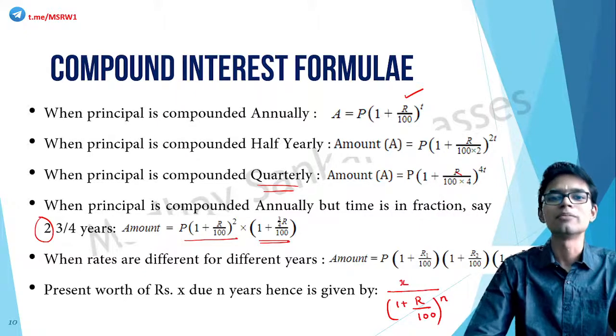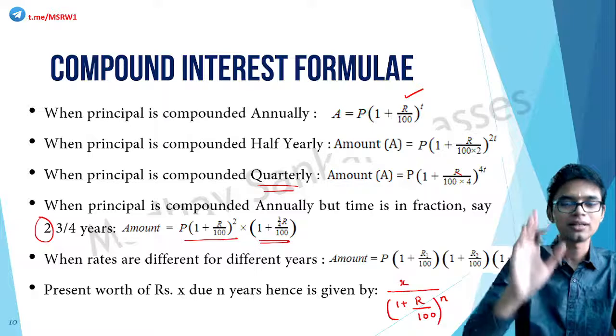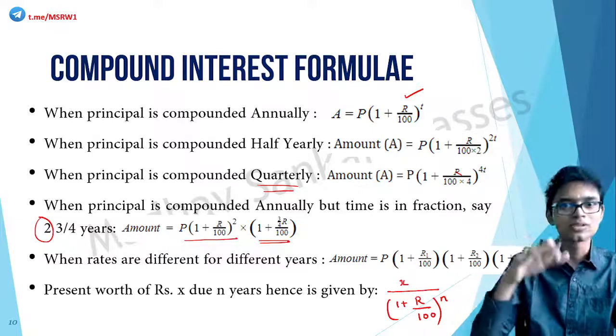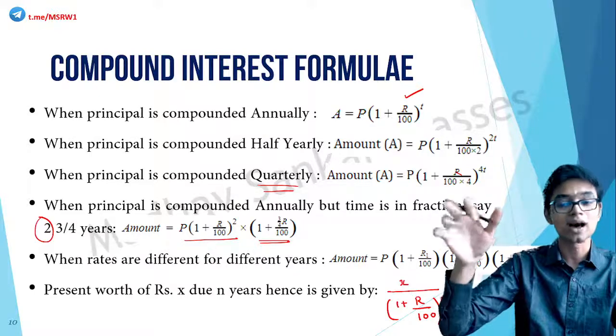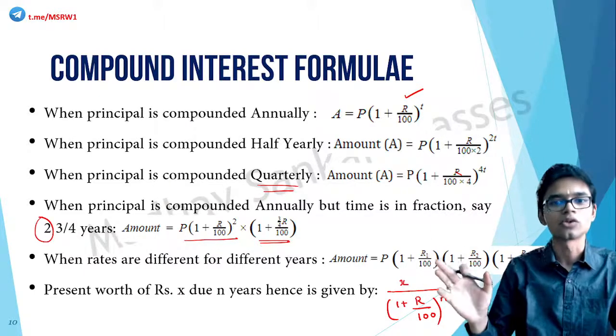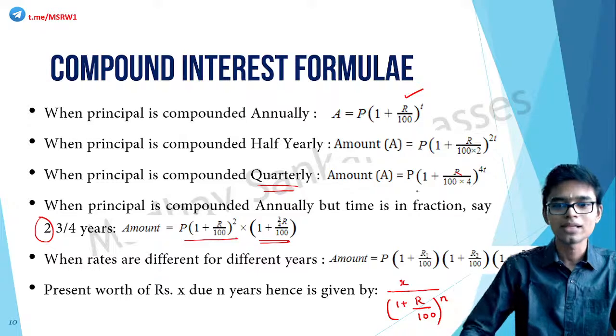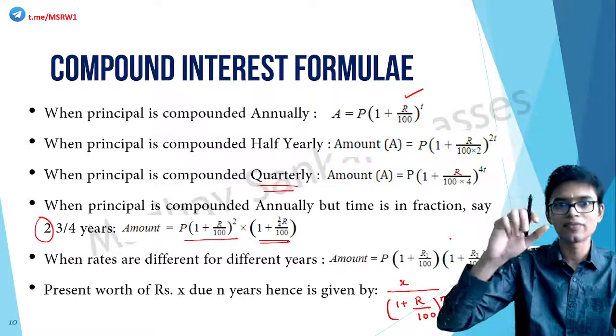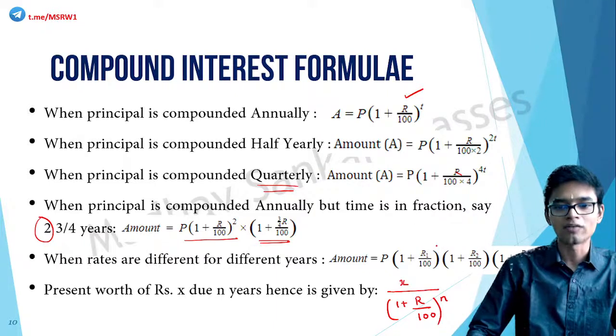Again, very easy to remember. Why is there no t here? Because interest is varying per year, so the value of t in all these cases is 1.